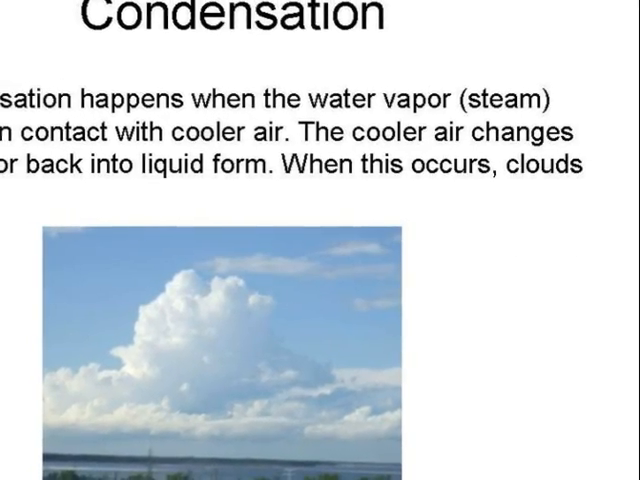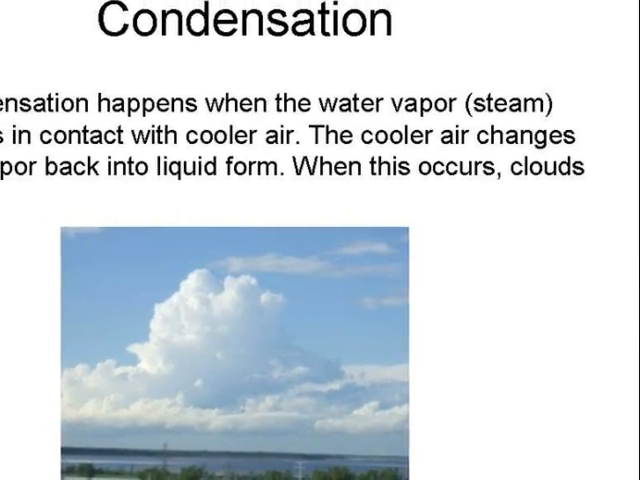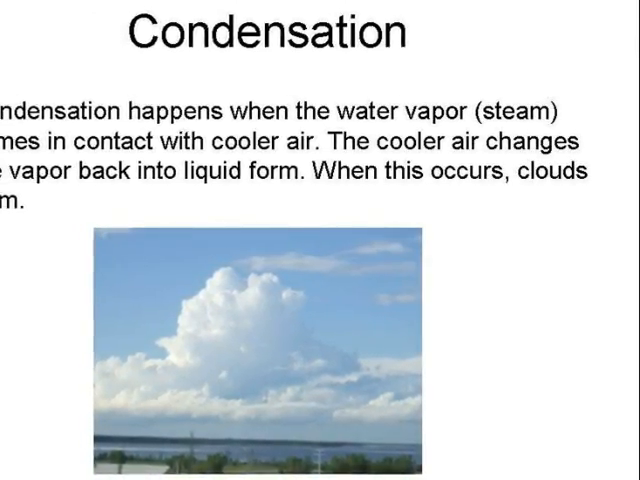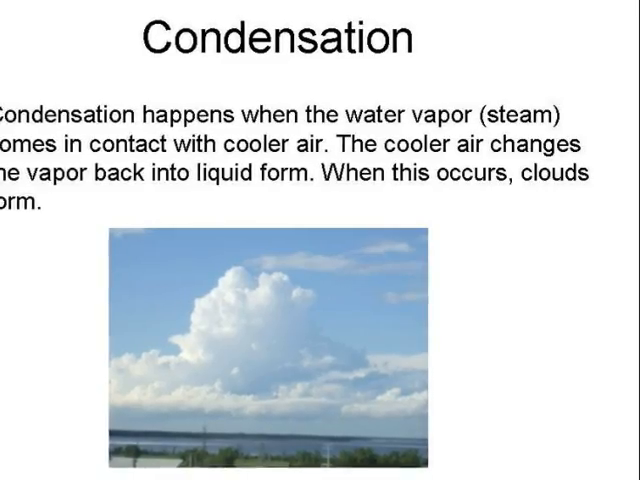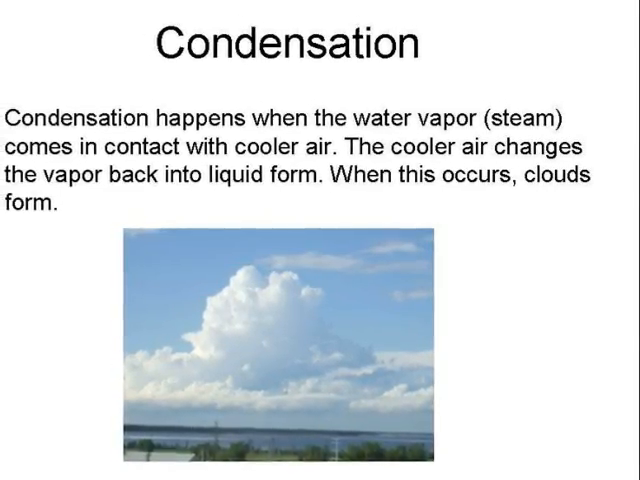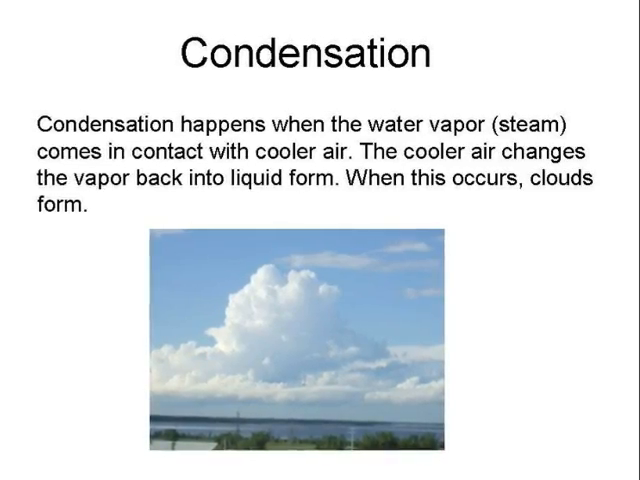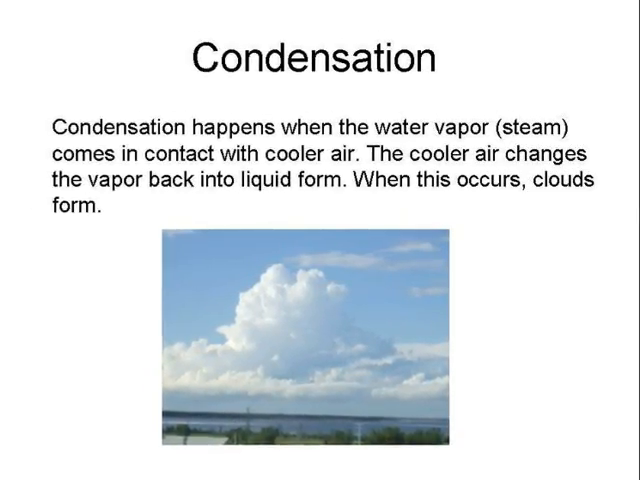The fourth step of the water cycle is condensation. Condensation happens when the water vapor comes in contact with the cooler air. The evaporated water changes back into its liquid form. When this occurs, we see clouds form overhead again.